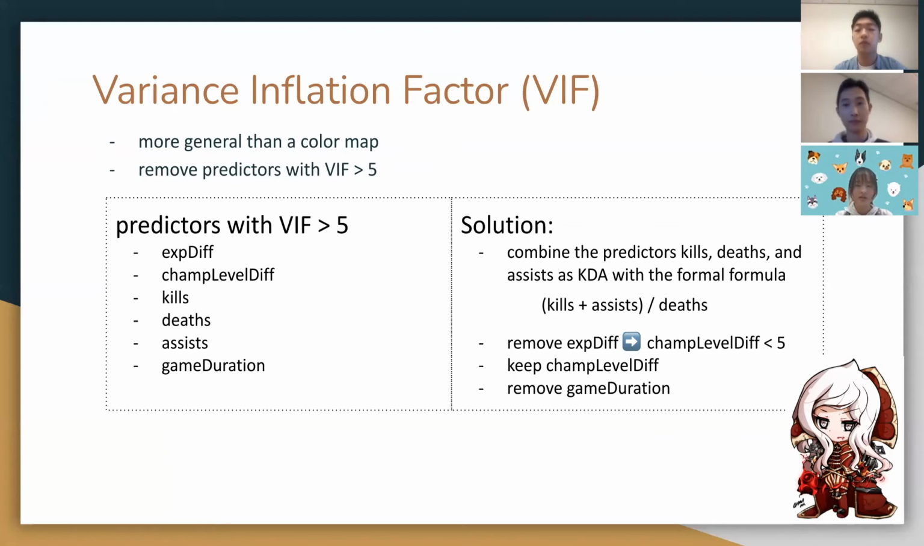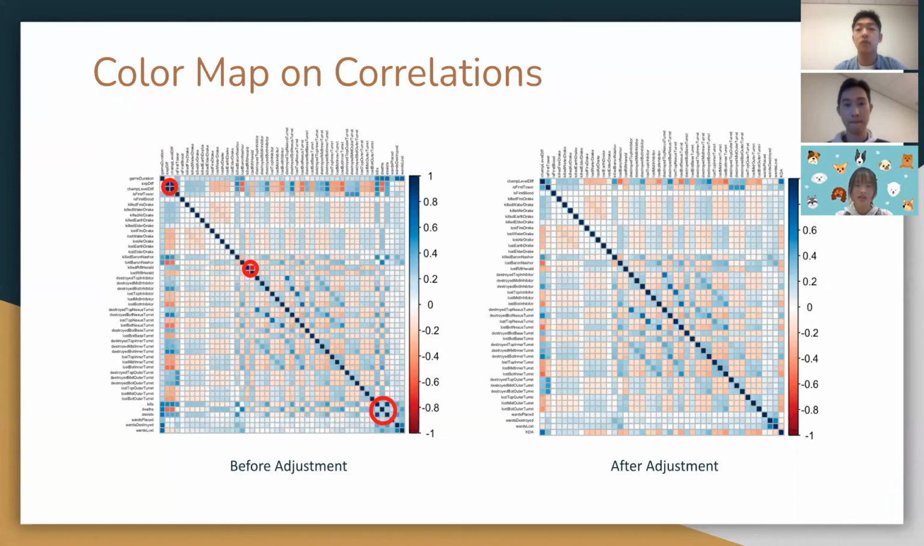There is a formula for calculating the kills, assists, and death ratio, so we add a KDA predictor, then game duration is deleted as well. Now we check the color map on correlations. As shown in the plot, there is a high correlation between champions level difference and experience difference, and between kills and assists, which are already solved. There is also a high correlation between numbers of Rift heroes killed and lost, so we keep the first one.